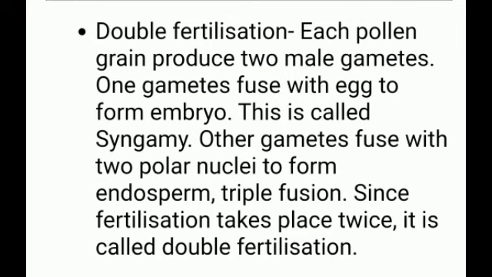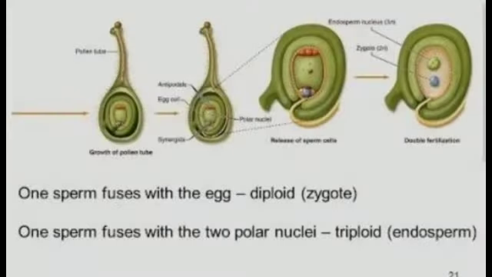And endosperm is nutritive tissue which provides food to the developing embryo. Now, just go through how this happens. See, the male gamete which is haploid fuses with the egg at the center.